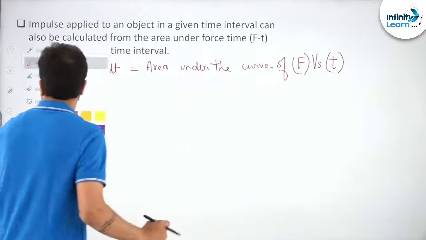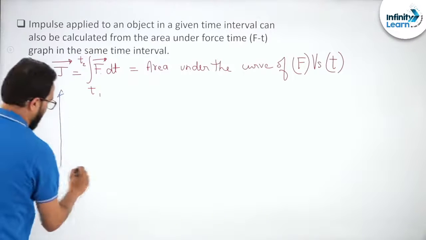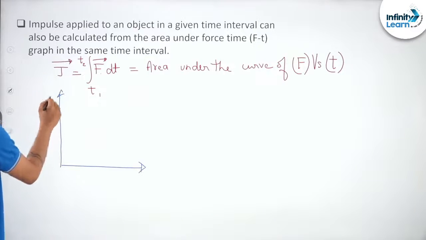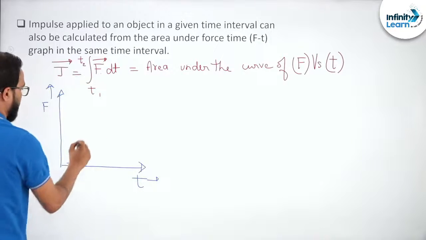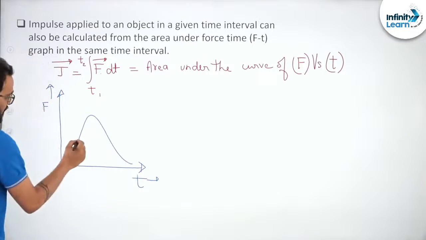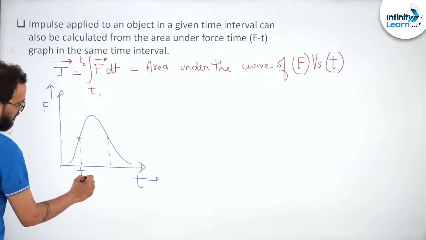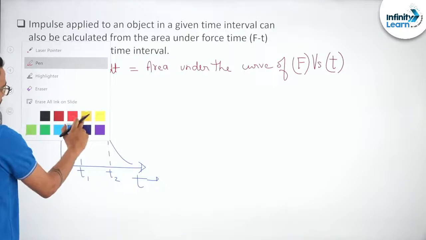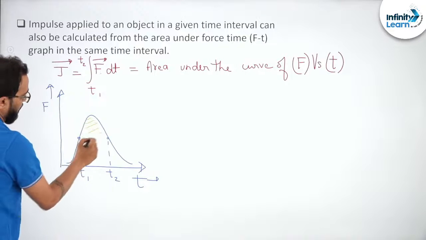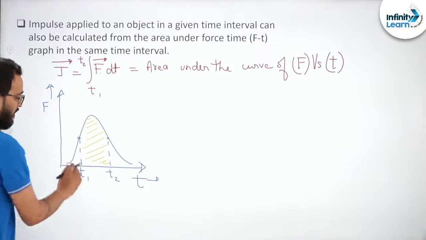That means if you have a graph of force versus time like this, and you want to find out the impulse from an interval t1 to t2, the impulse will be the area under this graph. Can you see that? Area under this graph in this time interval.